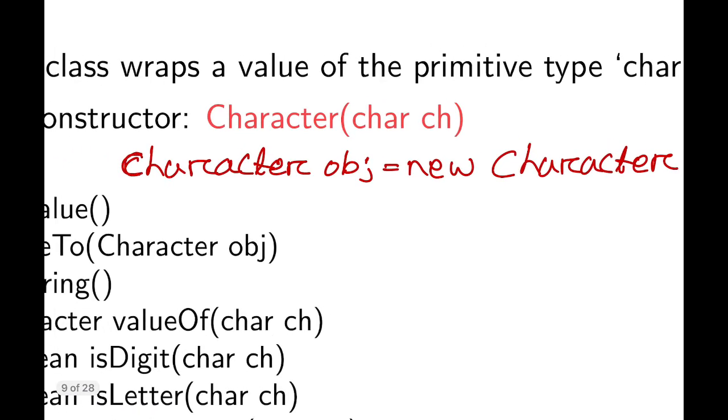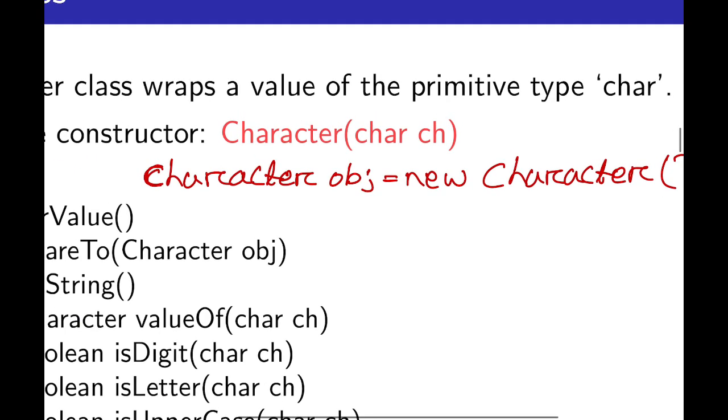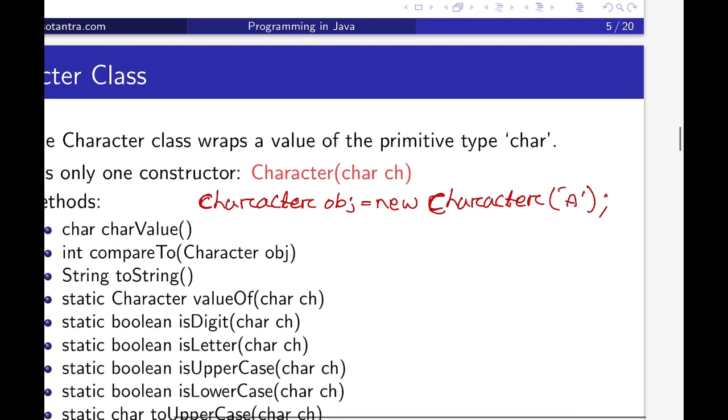This C is capital and this C is also capital. So Character obj equals new Character('a'). Here a is one character, and obj is going to store the Character object a.